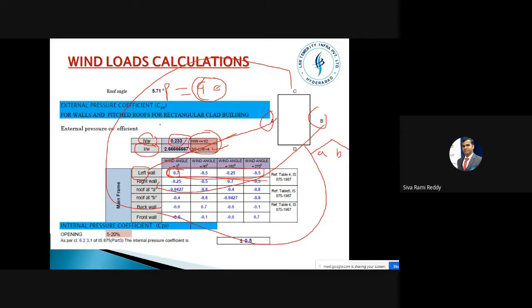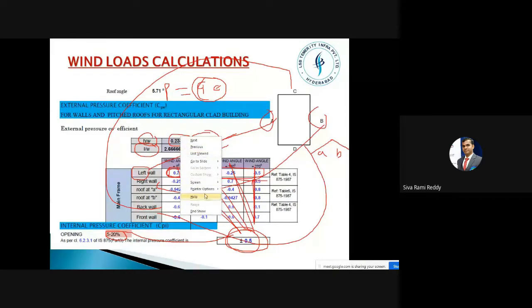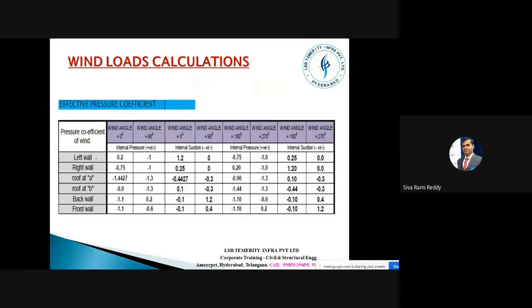From this, see here, it is also mentioned that the CPI value we are considering is for 5 to 20% permeability or openings. This factor is plus or minus 0.5. So now I need to add plus to this, again take minus to this, again plus, minus, and so on. Likewise, you will get a number of factors. See here: left wall, right wall, back wall, front wall, left side roof and then right side roof.